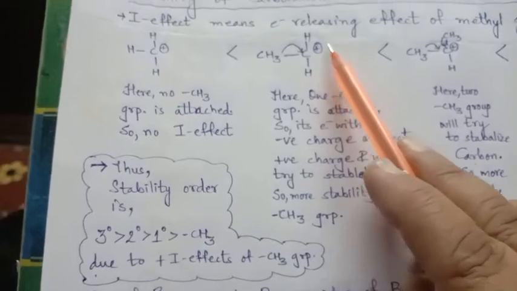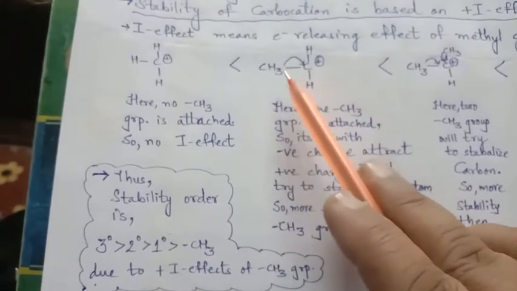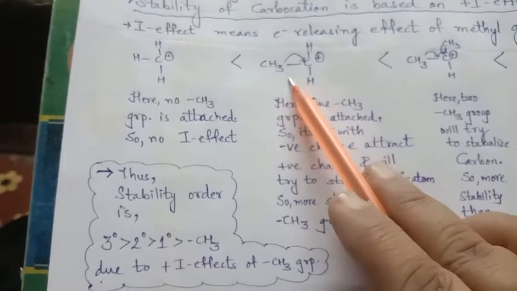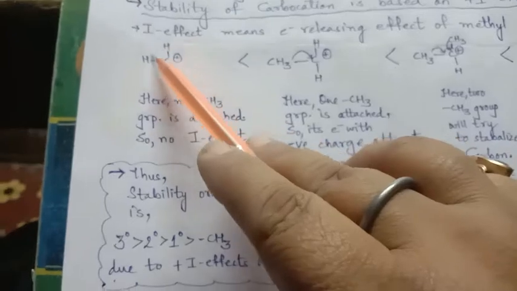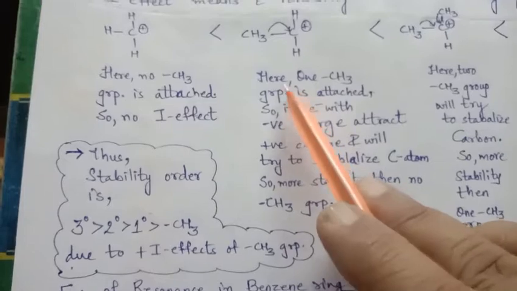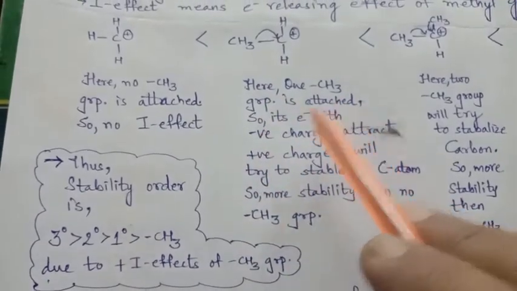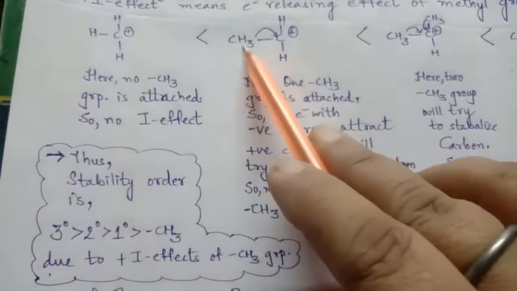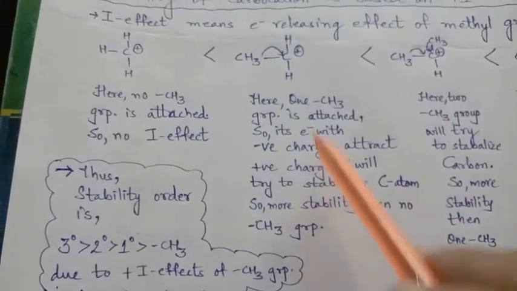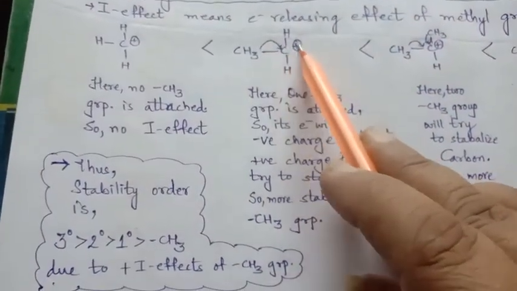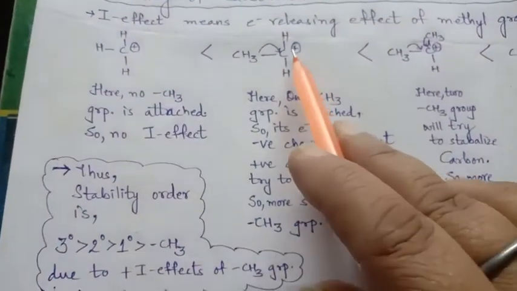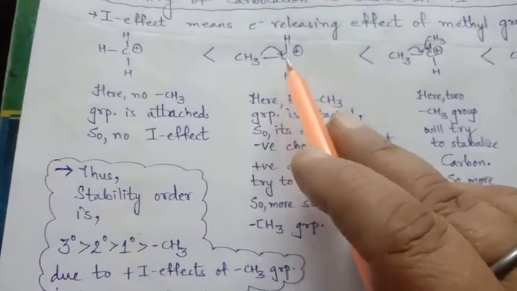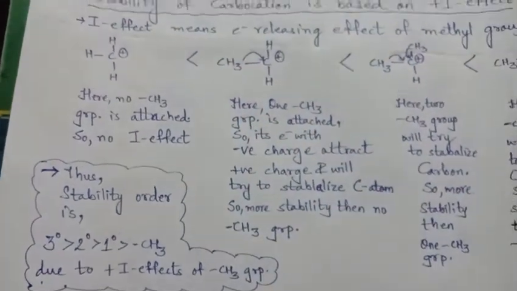Due to the stabilization by one methyl group, it shows more stability than the compound with only hydrogens on the central carbon atom. Right? Here one CH3 group is attached, so its negative charge will attract the positive charge and try to stabilize the carbon atom. And so it will show more stability than the methyl carbocation.